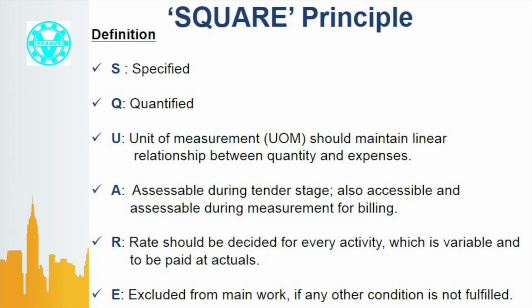The terminology Square is defined as follows. S stands for specified, Q stands for quantified, U stands for unit of measurement, should maintain linear relationship between quantity and expenses. A stands for accessible during tender stage, also accessible during measurement for billing. R stands for rate should be decided for every activities which are variable and to be paid at actuals. E stands for excluded from main work if any other condition is not fulfilled. Each one of the above is explained with practical examples in next slides.